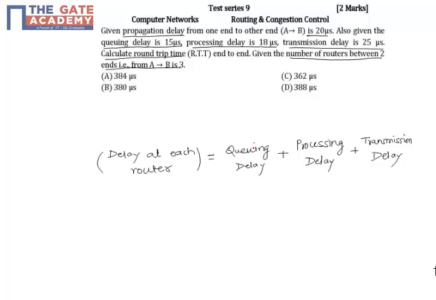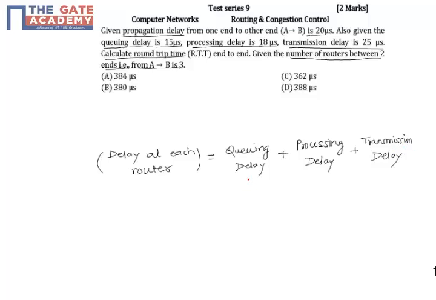Here the queuing delay is the amount of time the packet waits in a queue before taken for processing. Processing delay is the amount of time taken by the router to actually process the packet, whereas the transmission delay is the amount of time taken by the router to put the packet onto the wire, that is the amount of time to transmit the packet to the outgoing link.